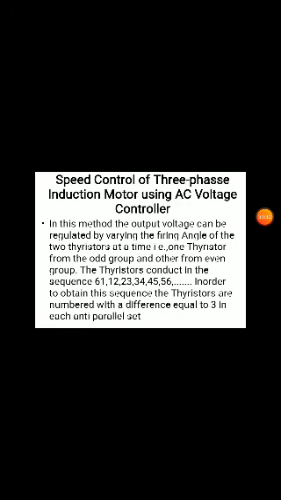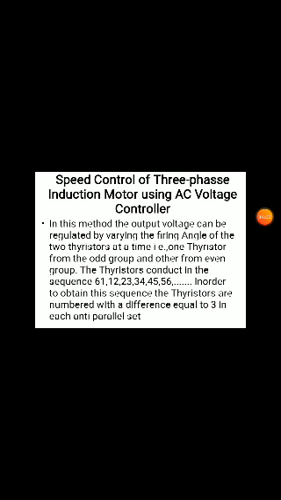There is a positive group, meaning forward direction. T1, T3, T5 are the positive group, and T4, T6, T2 come under the negative group. So there are two groups, one positive and one negative. These are the different positive group and negative group thyristors. Each phase generally has two thyristors connected anti-parallel. Here we can see the firing angle of the two thyristors at a time.